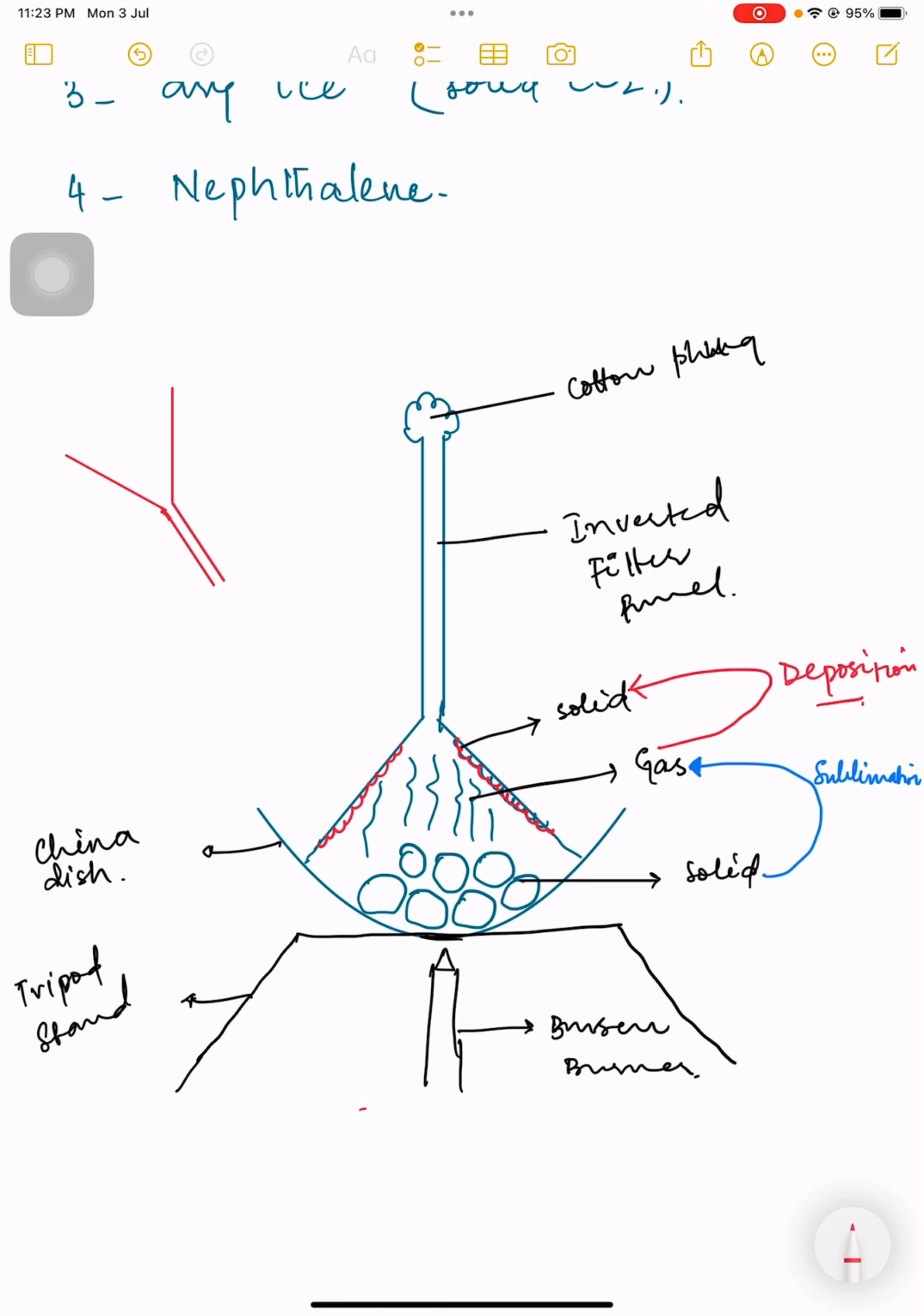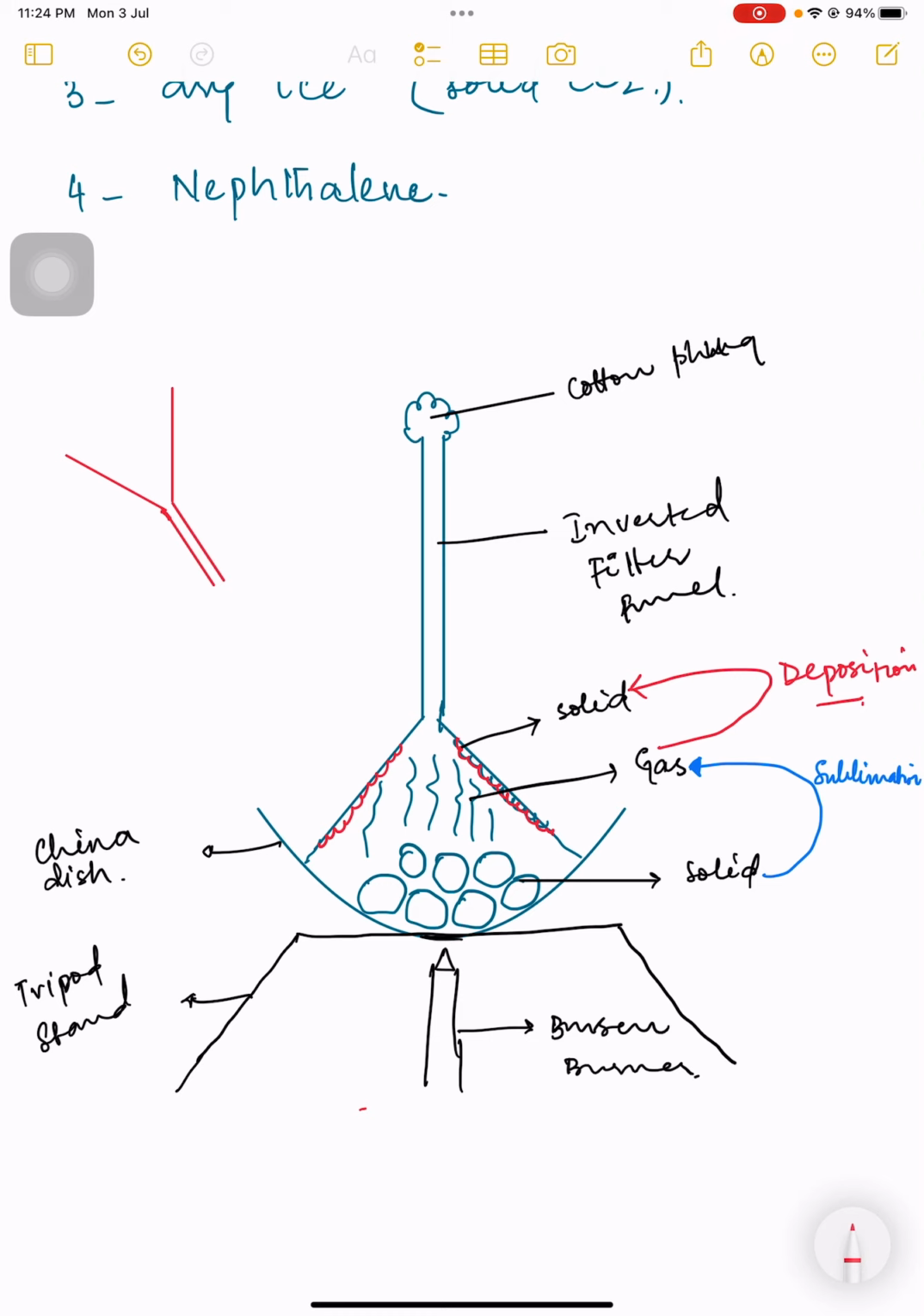We know that the inner surface of the filter funnel is at a comparatively lower temperature as compared to the china dish. So when the gas state of this solid touches the colder part, it turns into a solid again. So from solid to gas is sublimation, and from gas to solid is deposition. Is that clear, guys? I have now explained all three states of matter.